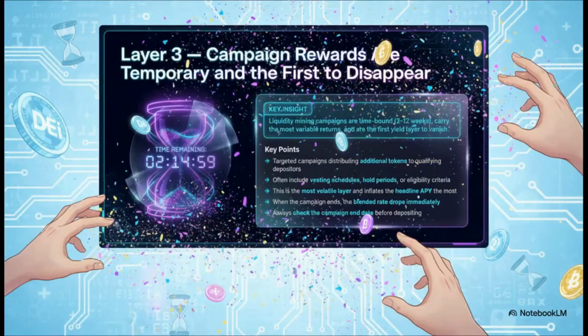All right, let's start at the very top of our parfait with Layer 3, the sprinkles. These are your temporary campaign rewards. They're designed to be flashy, to grab your attention, and honestly, they often make up the biggest slice of that headline number. But see that hourglass? They're temporary. They might last a few weeks, maybe even just a few days. And when that campaign is over, poof, that part of your yield is just gone.